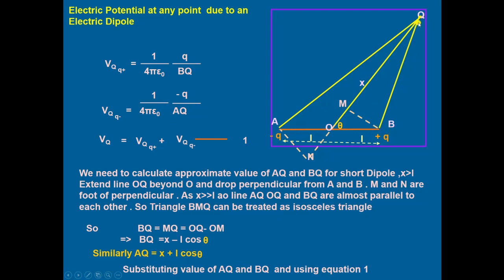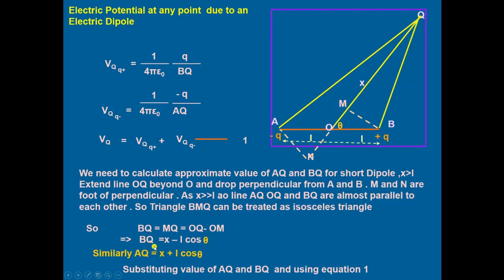BQ is equal to MQ, and that will be equal to OQ minus OM. OQ is this value and OM is this value, and subtracting gives MQ.